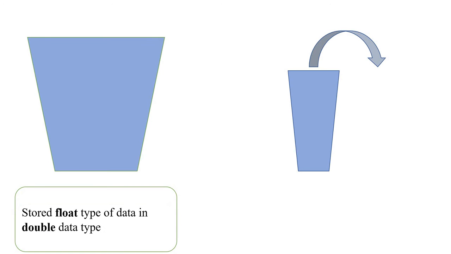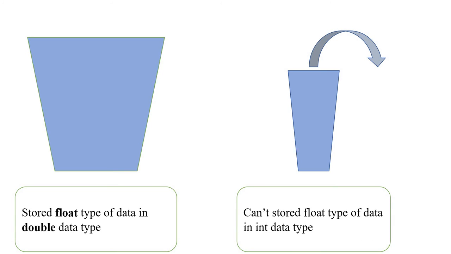In this way, we can store a float value into a double data type because the size of double is larger. But we can't store a float value into an integer data type because the size of integer is too small to store a float value. Here we face loss of information. To avoid this problem, we have an option which is typecasting.